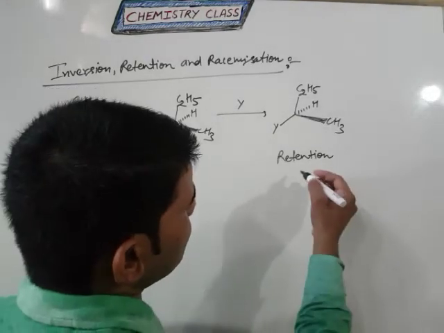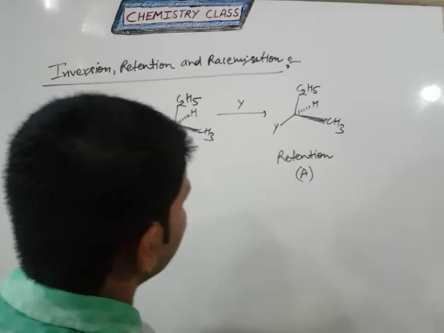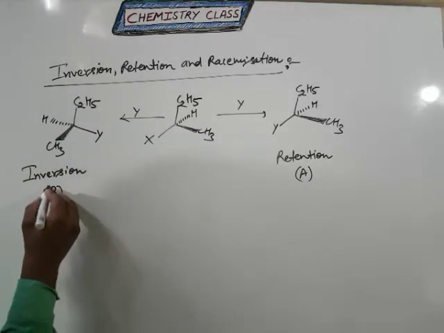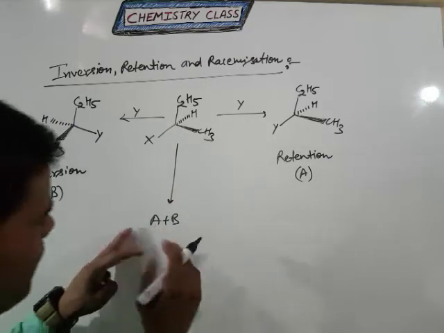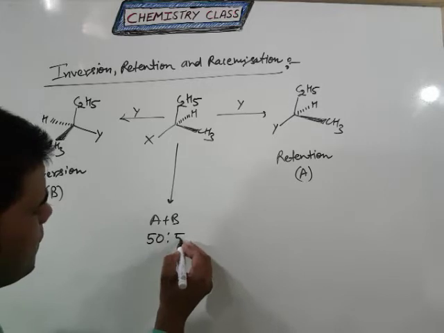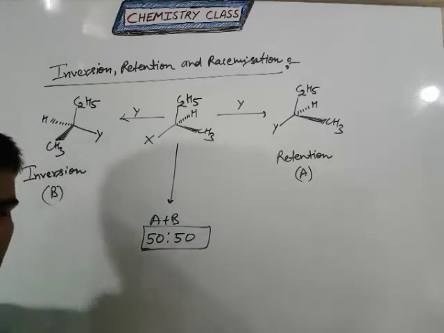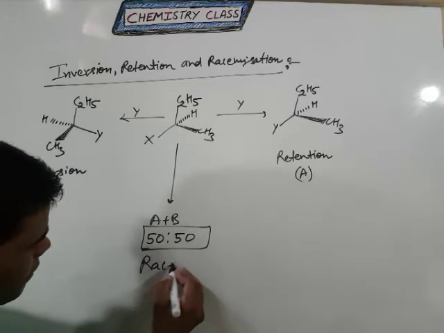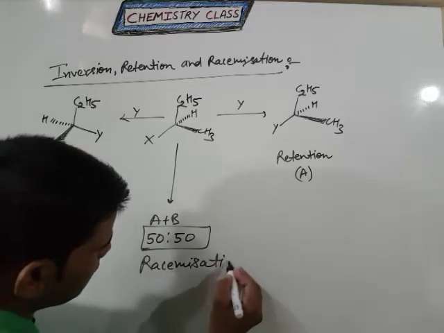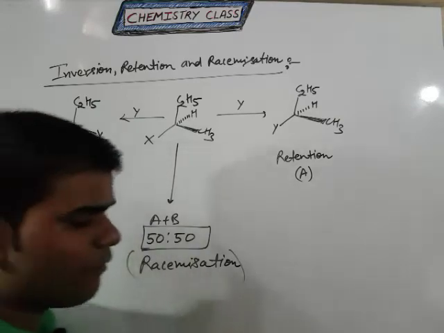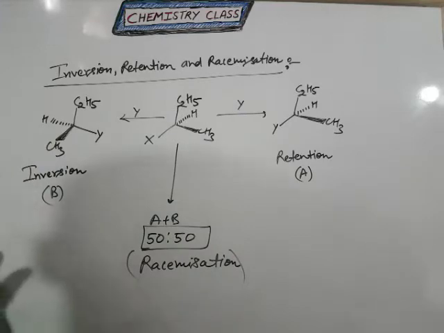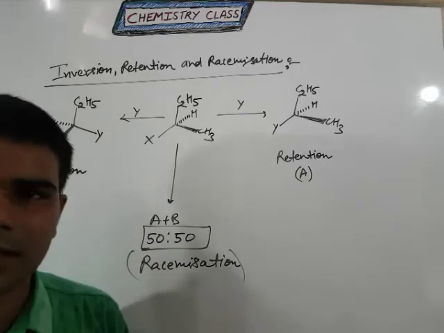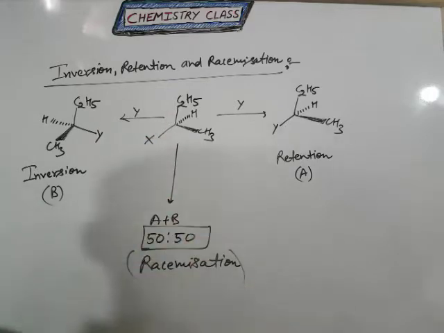If we take the representation like retention as A and inversion as B. Clear? So what is the meaning of A plus B? If there is 50% of A and 50% of B in the reaction, the name is racemization of the product. Clear? So that is the meaning of racemization. Racemization means 50% retention and 50% inversion product present in the racemization product, and this reaction is also known as a racemization reaction.